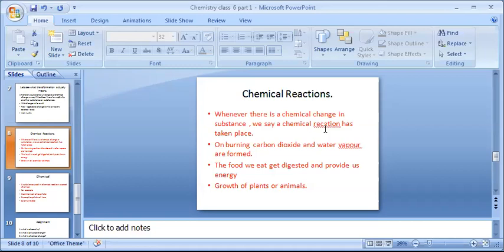Then the food which we eat gets digested and provides energy because in the body different chemical reactions are taking place which convert the food and provide energy. Those reactions are also known as biochemical reactions which are taking place in your body. Then growth of plants again is a result of a lot of chemical reactions occurring inside the body. So a chemical reaction is always whenever we get some new substance. Whenever there is a chemical change in a substance, we say a chemical reaction has taken place.